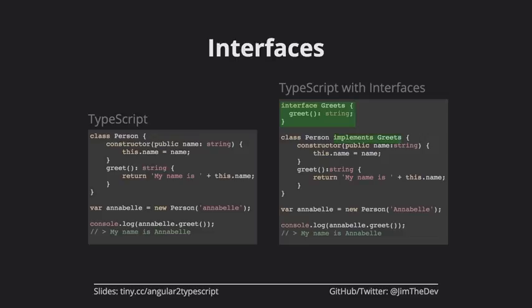So that's what this does. And in order to actually implement the greets interface, we just say implements greets. If you've used Java or PHP or C#, you already know about this functionality. But what this does is it essentially allows us to say, look, the robot is using ID. It's not using name. But we don't care, because all we care about is that the thing that's getting passed down below has a greet method on it. So if you want to be a greeter, you have to be able to greet, right?